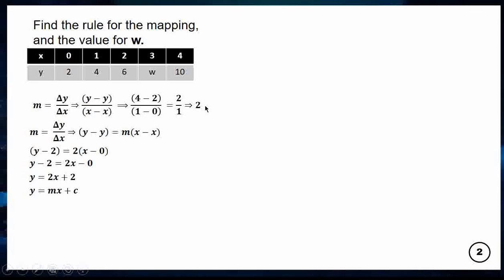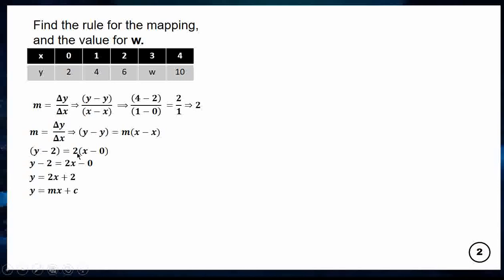I used two points to get the gradient. After that, I take one point and the gradient and solve for the formula. So change in y over change in x is equal to m, and so change in y is equal to m multiplying change in x, that is y minus y is equal to m multiplying x minus x. And m is 2, so I put 2 in place of m. Then I take the first point: when x is 0, y is 2. So the second y is 2 and the second x is 0.